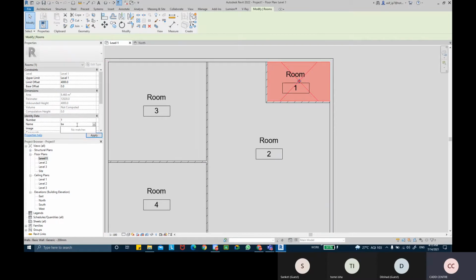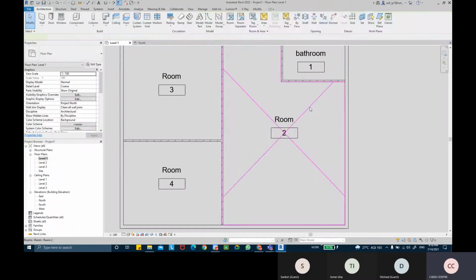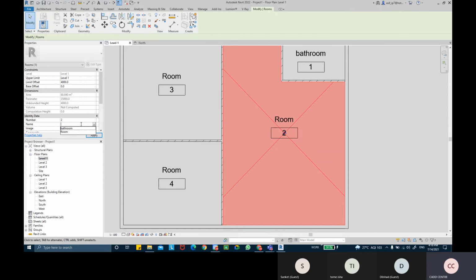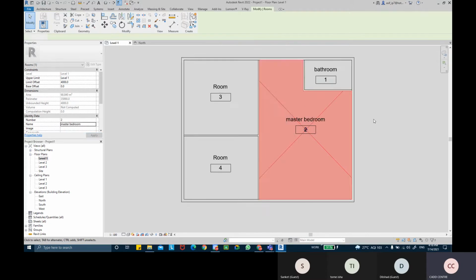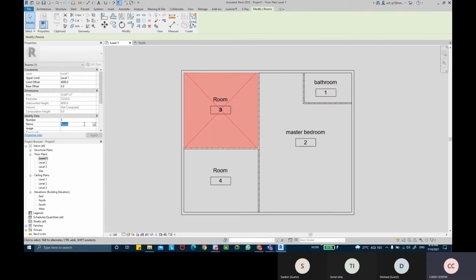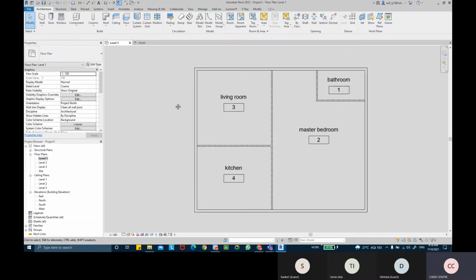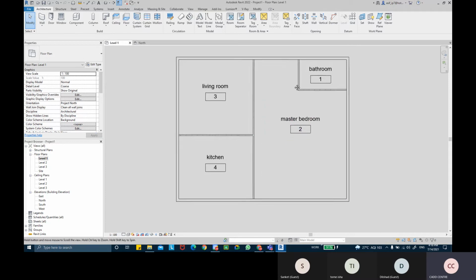Maybe we can call this bathroom. So you can call this room your bedroom or master bedroom. Okay, so you can label all these rooms. You can call this the living room. And we can make this room maybe the kitchen. So you can label all of these rooms, okay, with their respective names.